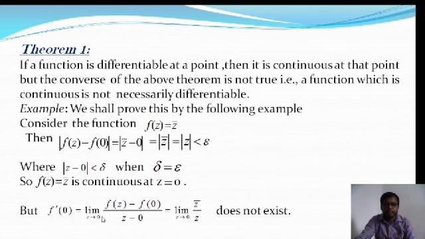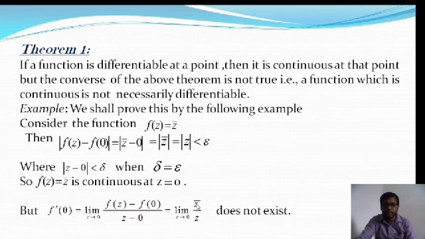So limit z tends to 0 of f of z minus f of 0 by z minus 0 can be written as limit z tends to 0, where f of z is equal to z bar and f of 0 is equal to 0, by z minus 0. So z bar by z. This limit does not exist. Why does it not exist? I have already mentioned in the previous class, this limit does not exist. For different paths, when the limiting values are different, then I will say this limit does not exist.